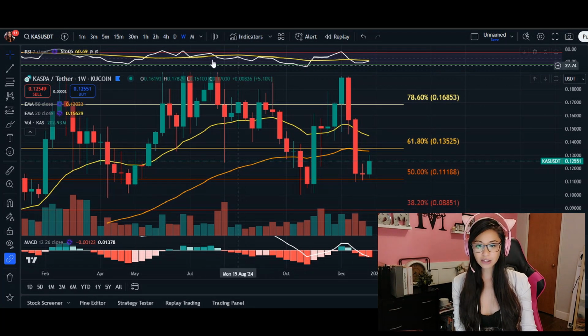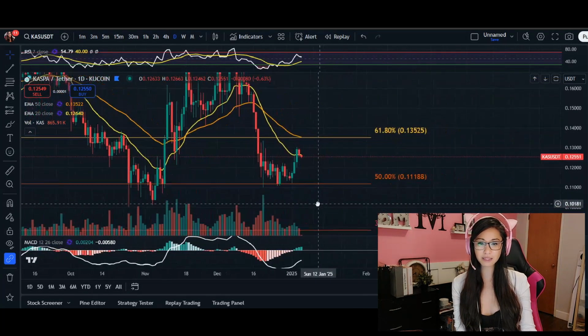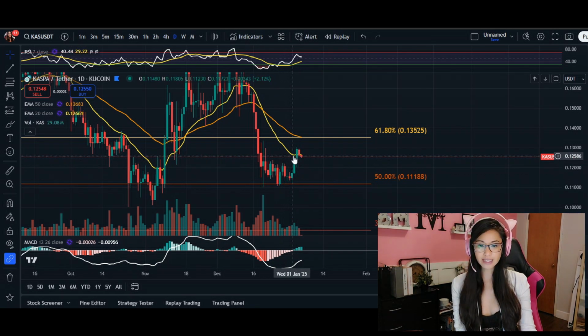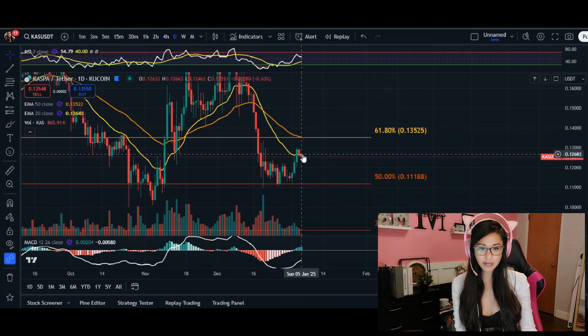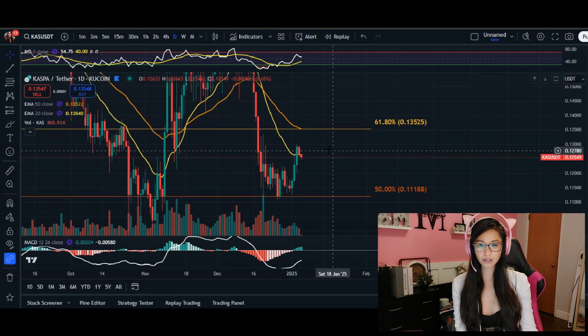Now, quickly taking a look at our daily time frame here, we can see that the price is attempting to stabilize after recovering around our 50% fib, but it is struggling to gain some traction above our 20 moving average and our 50 moving average here. Now, the 50 moving average is acting as an immediate resistance line, just further reinforcing that bearish momentum.